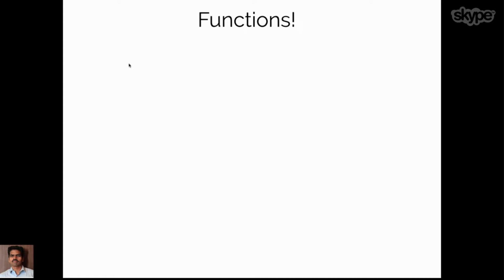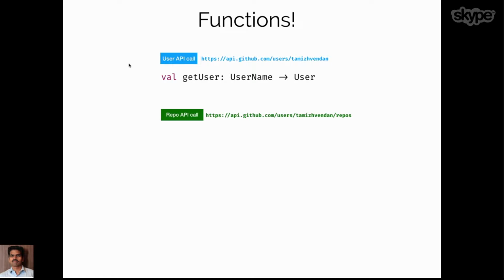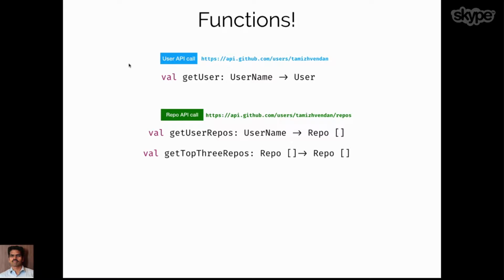Okay, so let's see the things from the functions perspective. We have a user API call. How do we implement it? We write a function which takes the username and returns the user. And if we want to implement the repo API call, we write another function which takes the username and returns a list of repositories.